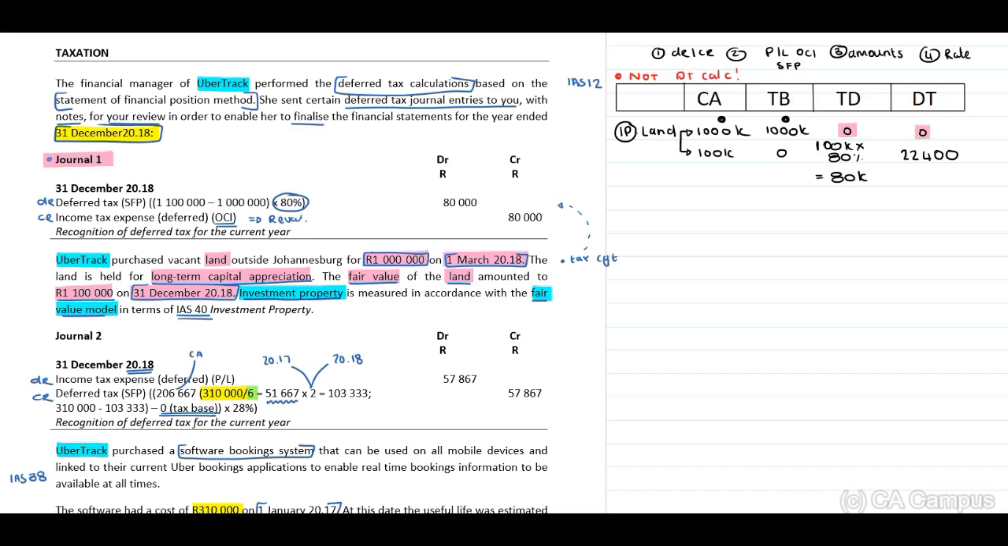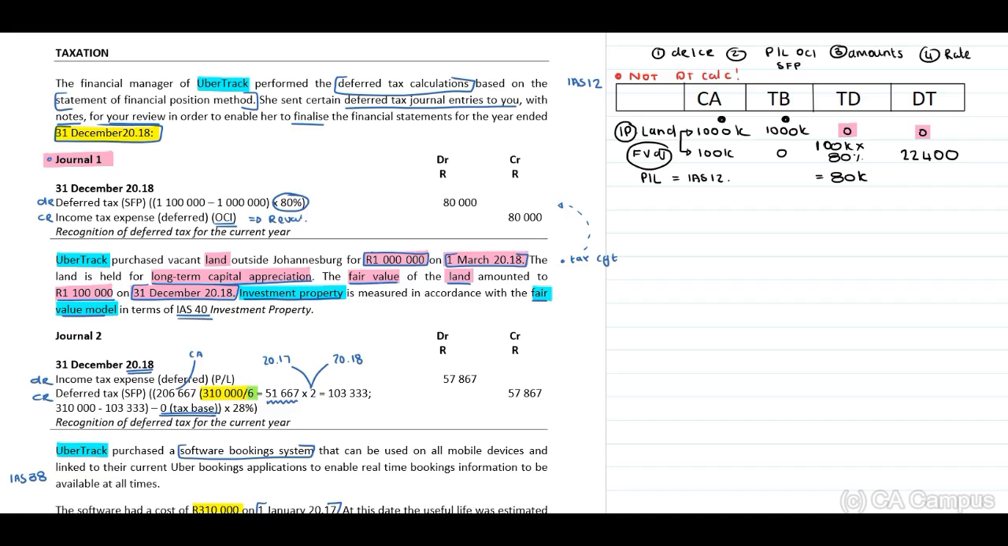Okay. Then, the carrying amount in terms of the fair value adjustment. Remember, this fair value adjustment will be recognized in our profit and loss. But in terms of IAS 12, and this will be paragraph 51. No, guys, I'm lying to you.